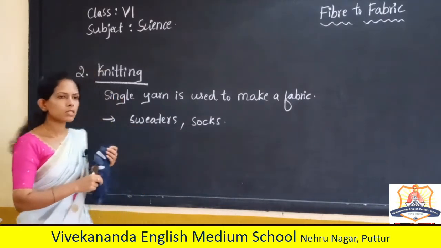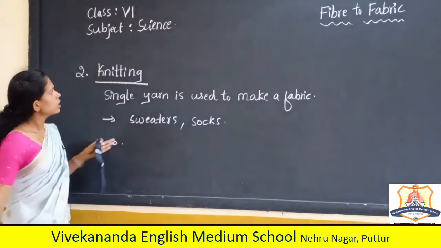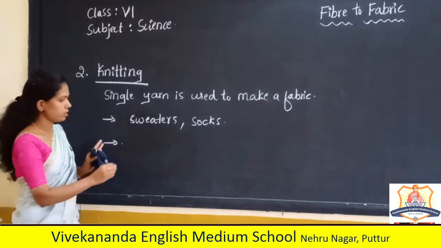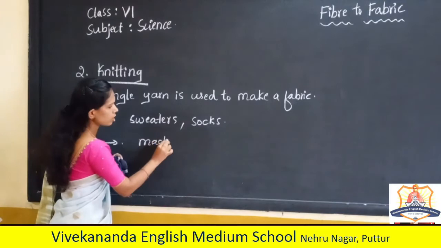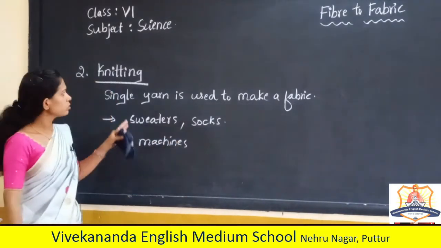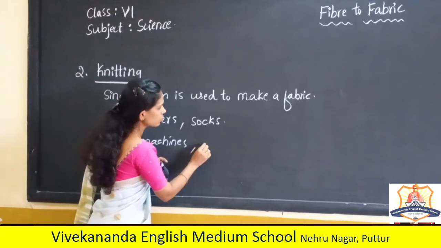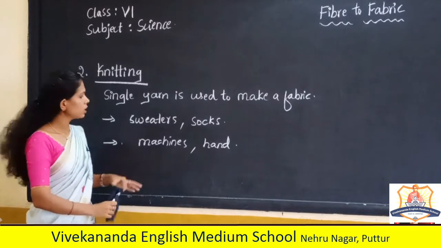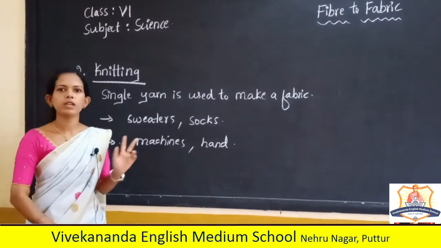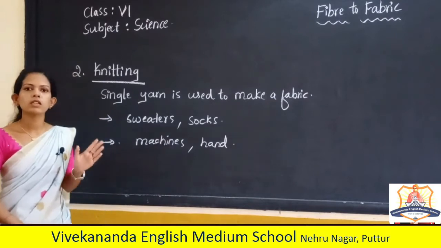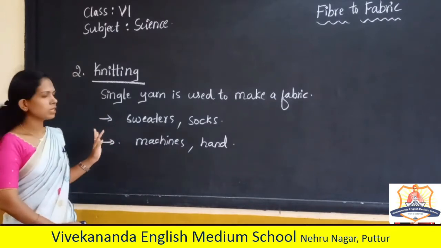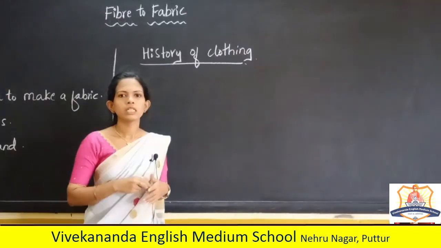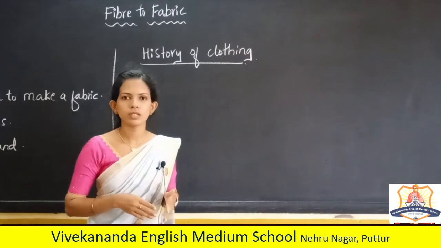Understood? This can also be done by machines or by hand. Machines are available to knit, and it can also be done by hand. There are two processes, weaving and knitting. In weaving, two sets of yarns are used, but in knitting only one yarn is used. Understood? Next we will see the history of clothing.